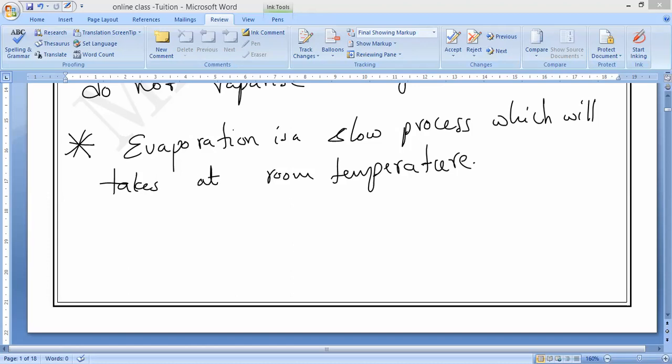So we can recover or get back the salt from the salt water mixture by the process of water evaporation. Understand? Evaporation. That is what happens in Rameswaram. If you go to Rameswaram, you can see thousands of acres of salt fields. I hope you have all visited once. They get the salt from the seawater by the process of evaporation only.